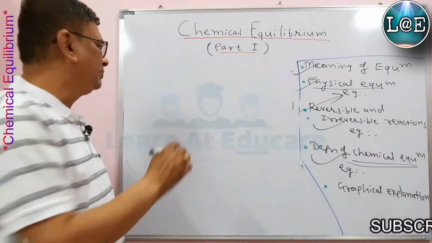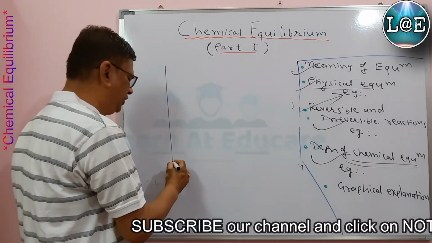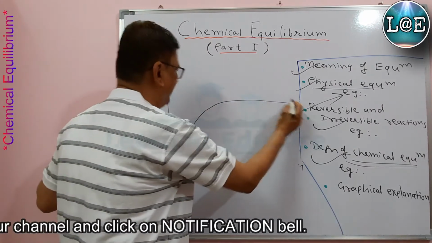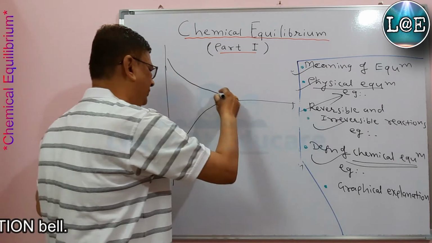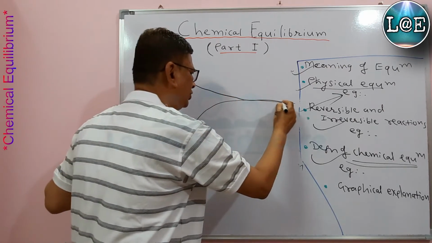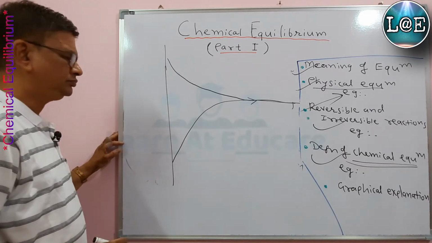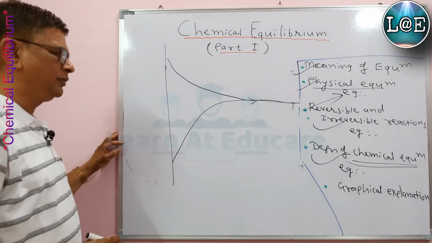If you take the graph, initially there is only the forward reaction, its rate increases and then slows down. Then the backward reaction starts, it also has a rate, and both reactions continue in this way.